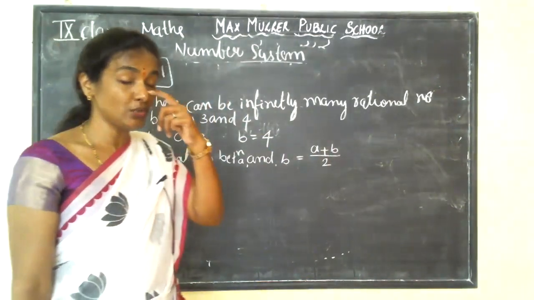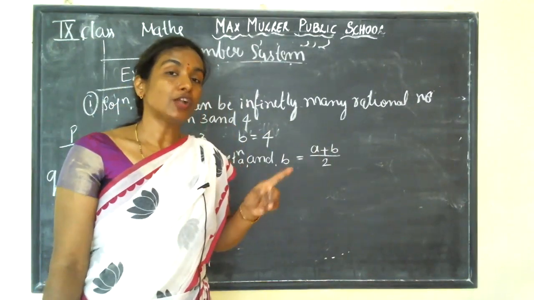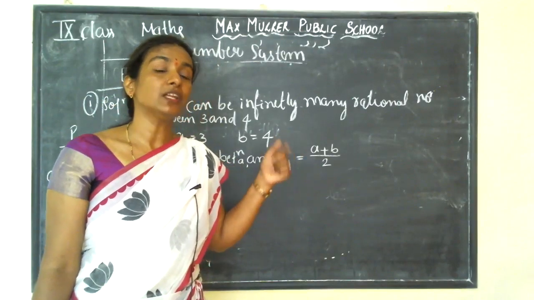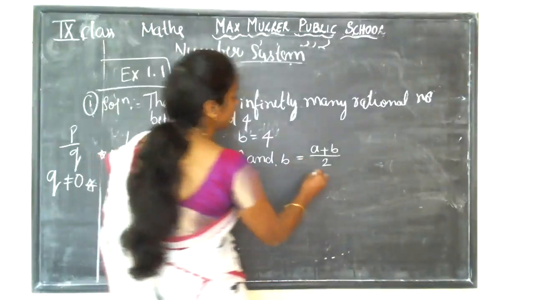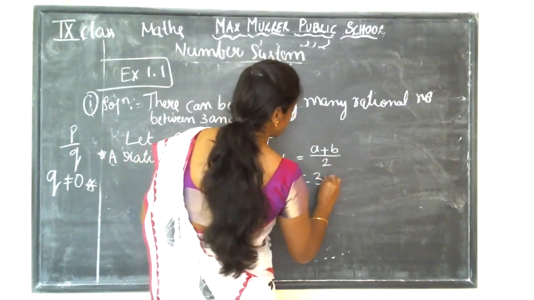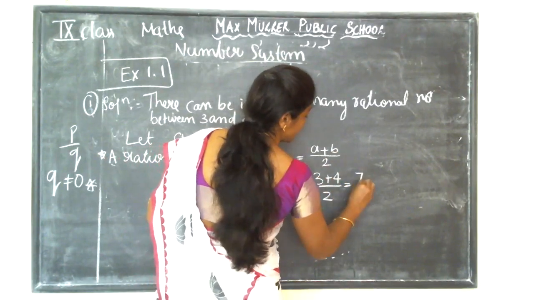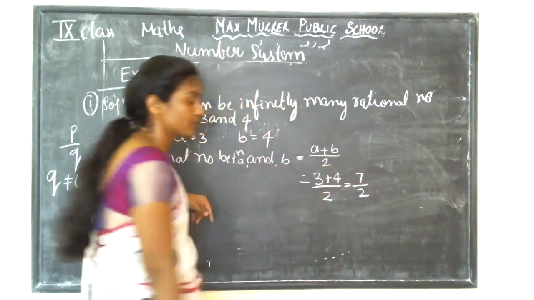What you need to do is add the given numbers and divide that by 2. So here A plus B divided by 2. What will you get here? 3 plus 4 divided by 2. It means here 7 by 2.